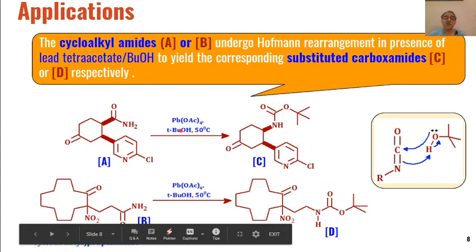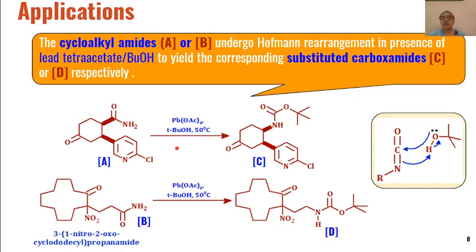So here also we are not using water for hydrolysis, so that is why instead of primary amines we are getting these types of carbamates as the product. So this carboxamide may be read as carbamates, not carboxamides.